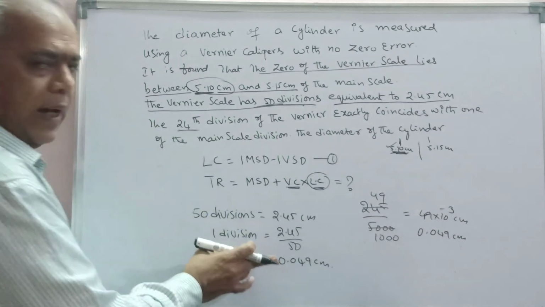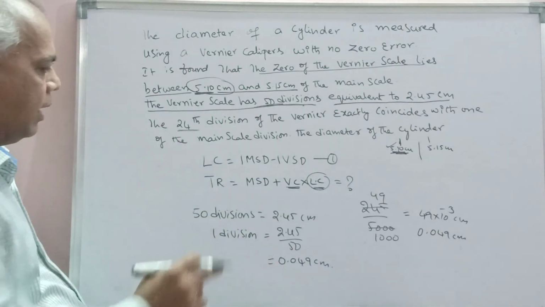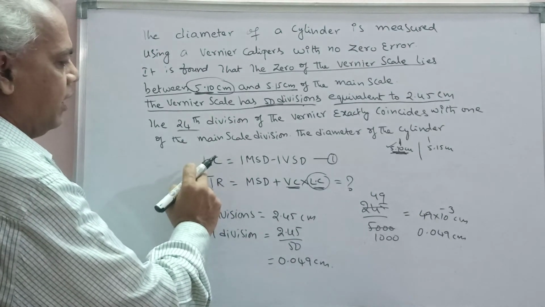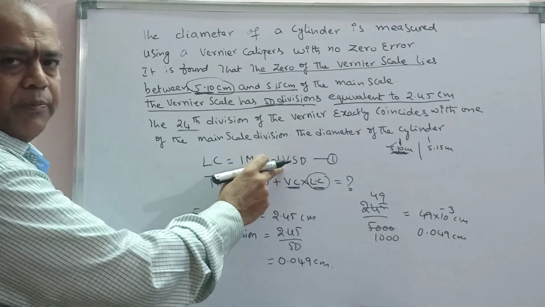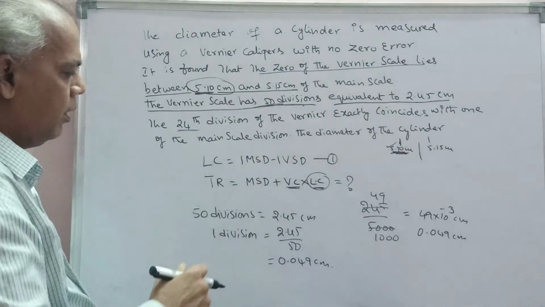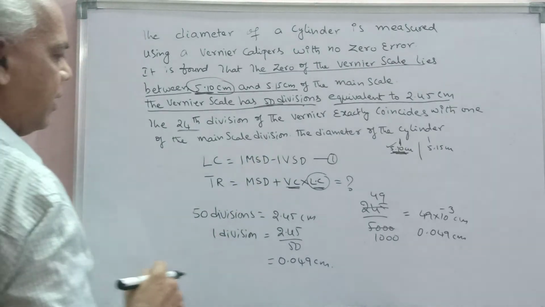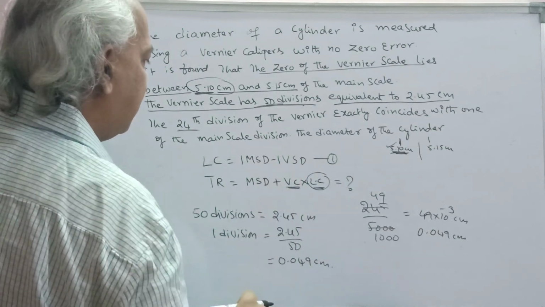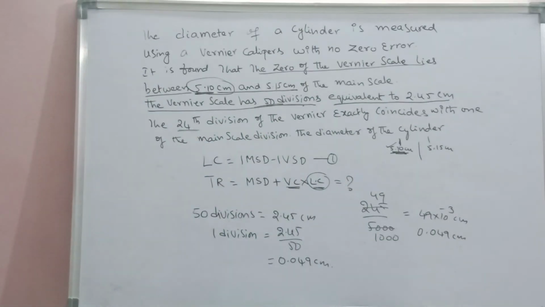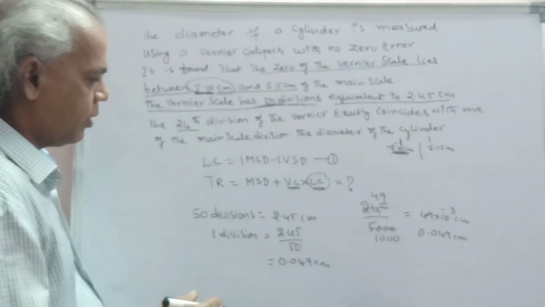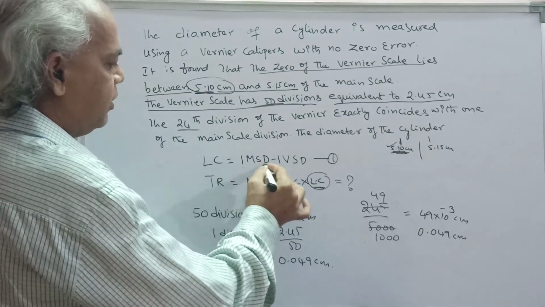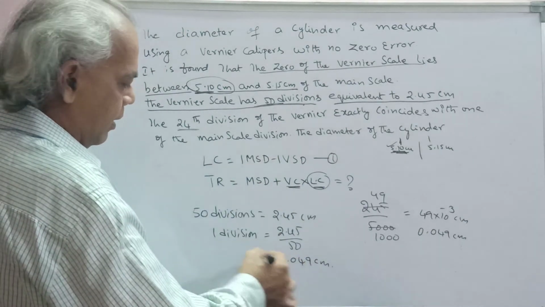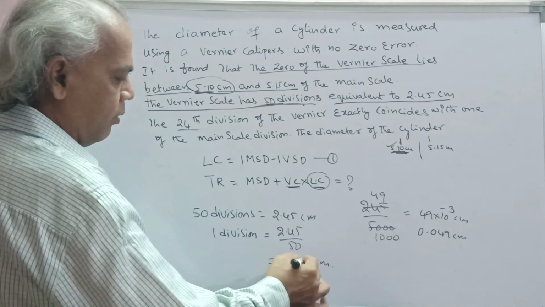You substitute this value in the expression: LC is equal to 1 MSD minus 1 VSD. Then we can find the least count value. Here the main scale division value is 0.05. The one vernier division value is 0.049.